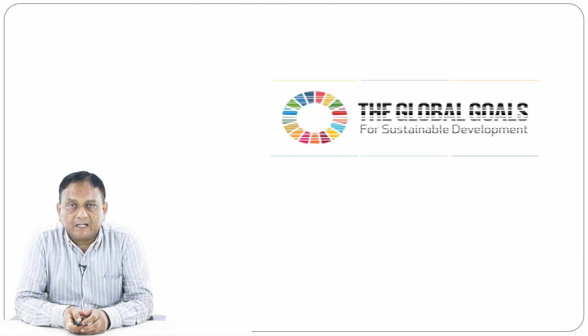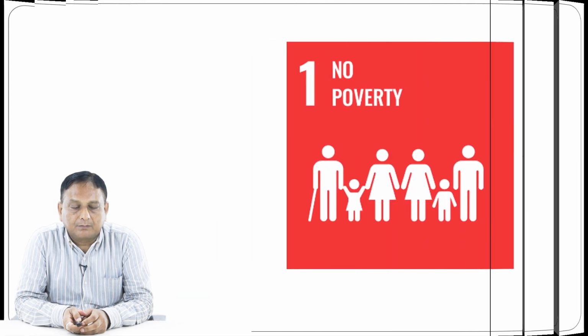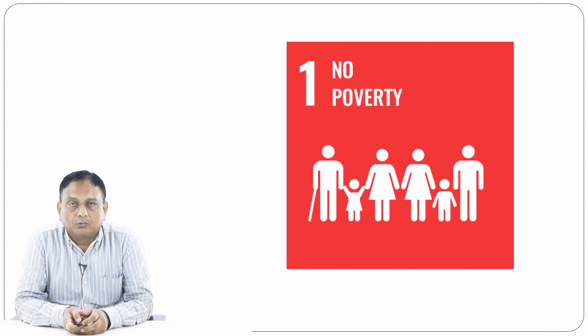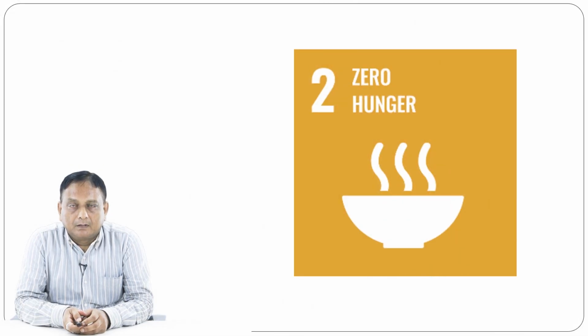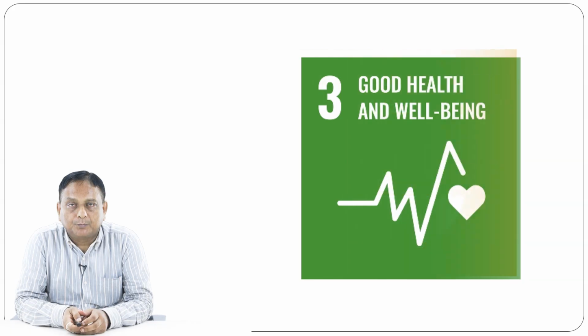Now let us see the different sustainable development goals. Number one goal is that in the country there should be no poverty, so the country will prosper if poverty is not there. Then the second goal is zero hunger. We give sufficient food to all classes of people so that hunger will be eliminated.